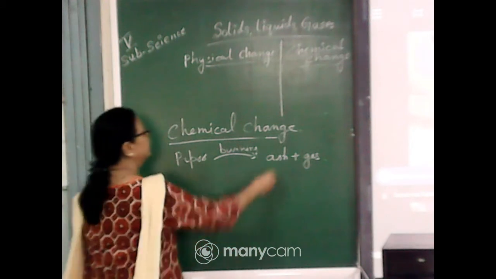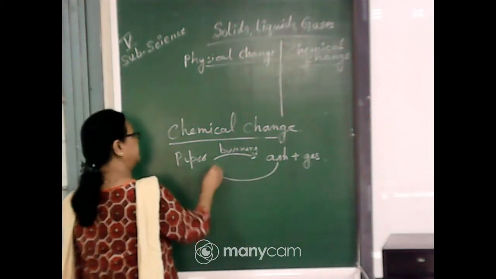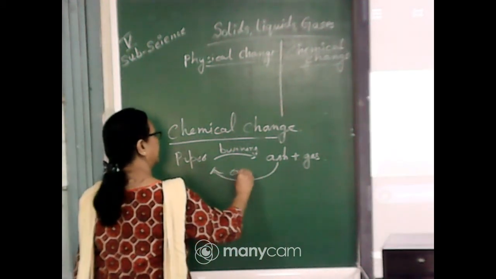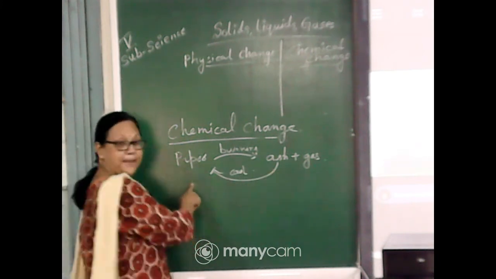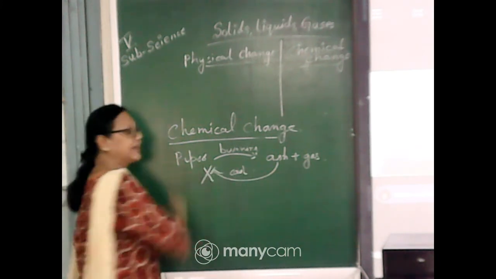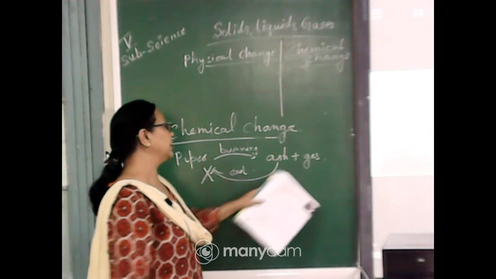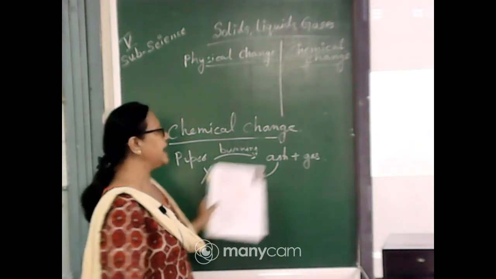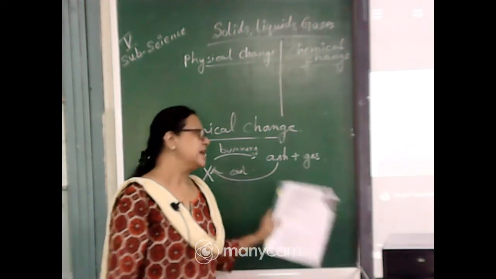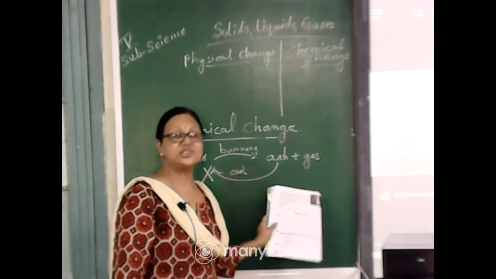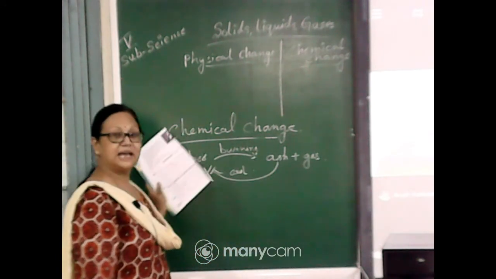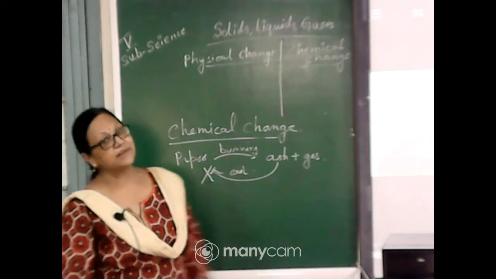So if we reverse the action, suppose we cool it, will you get the paper? No, we will not get the paper when we cool the ash. So it is an irreversible reaction. That means when we reverse the condition, we will not get back the paper.